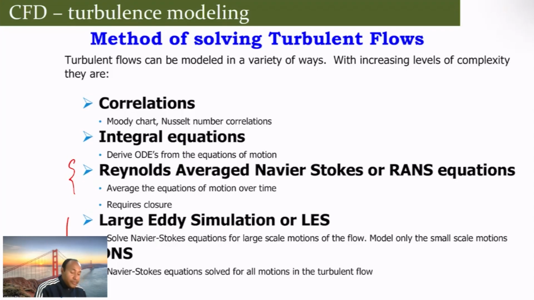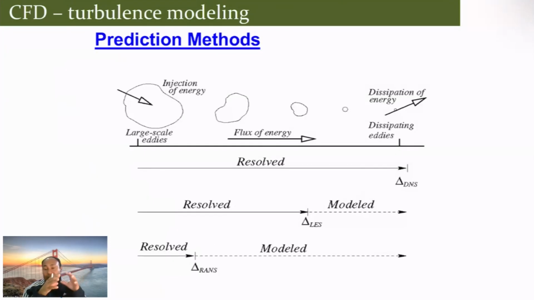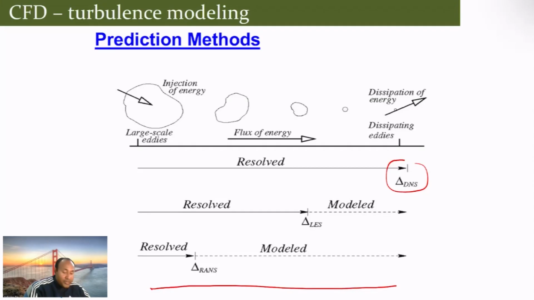RANS equations, because turbulence has the nature of large scale structures to small scale structures. DNS for a realistic problem is quite expensive, even with the given computing resources, for our problem of interest. Even today that is very difficult, so it is not expected. LES is also expensive. That is why I said engineering problems are preferably solved using RANS.